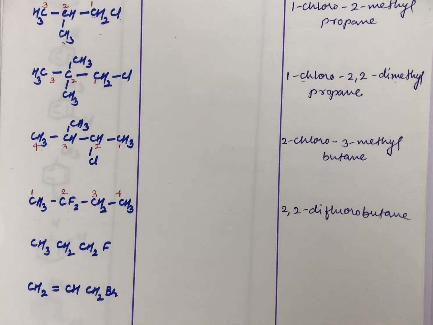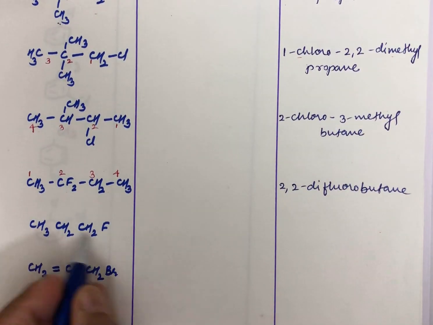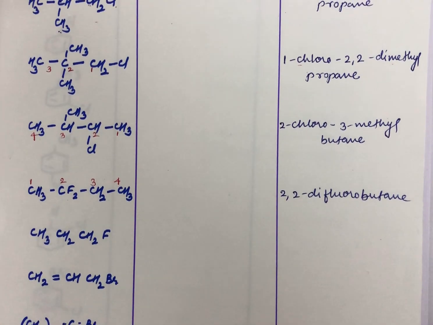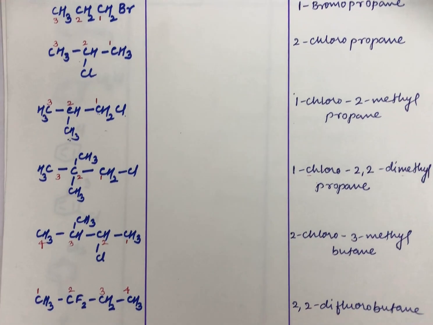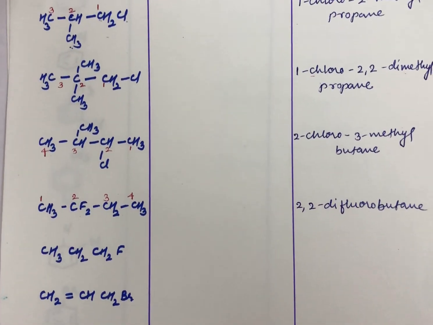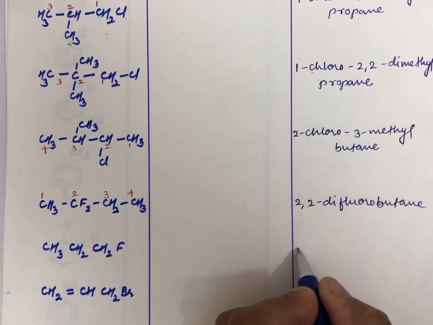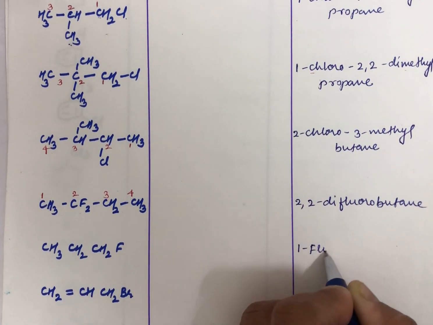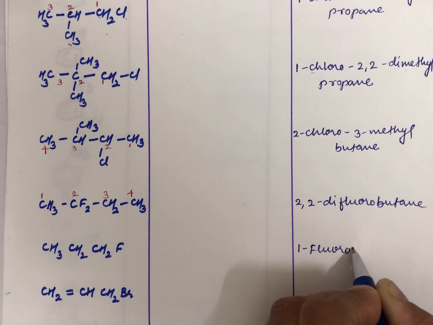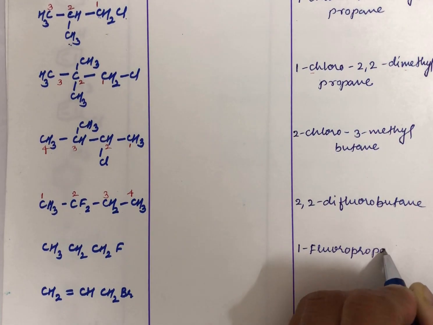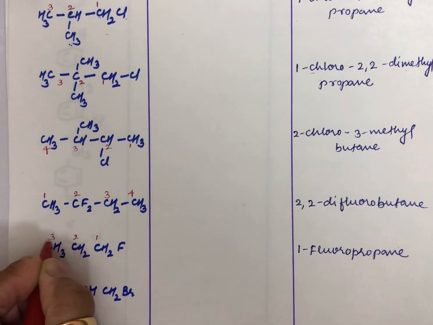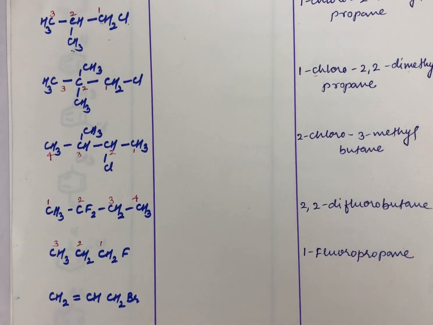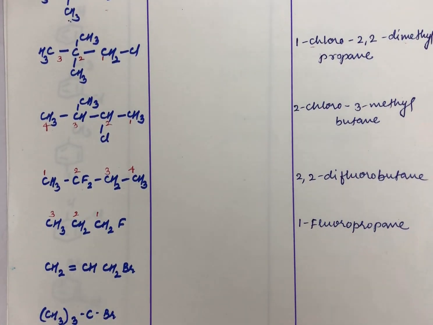Okay, now this next one is a simple one. As you have studied the first one, your bromopropane, in that similar fashion, if you name this, it would be your 1-fluoropropane. It is simple. Instead of bromine, I have placed fluorine, so it is 1-fluoropropane, like this written. Okay, so you just don't have to number it, but it is an understanding. Fine.